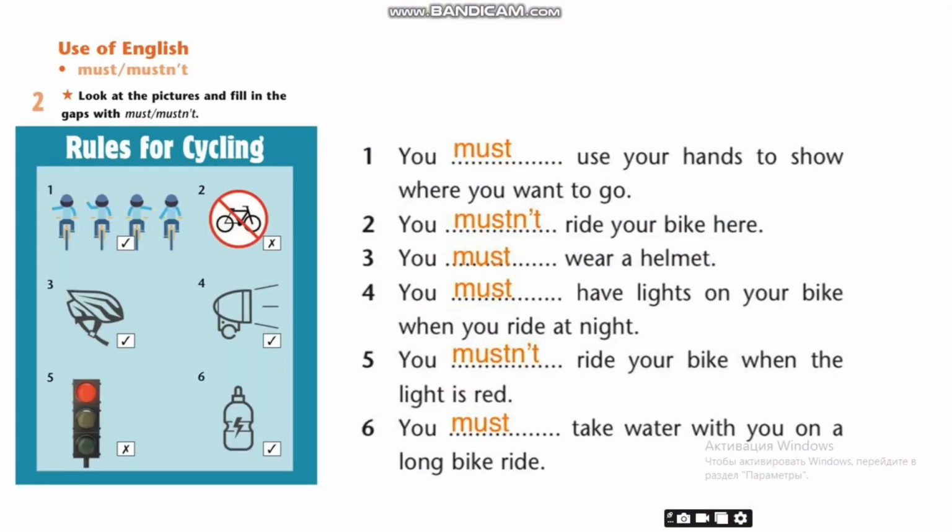Exercise 2. Look at the pictures and fill in the gaps with must, mustn't. The first, you must use your hands to show where you want to go. The second, you mustn't ride your bike here. The third, you must wear a helmet. The fourth, you must have lights on your bike when you ride at night. The fifth, you mustn't ride your bike when the light is red. The sixth, you must take water with you on a long bike ride.